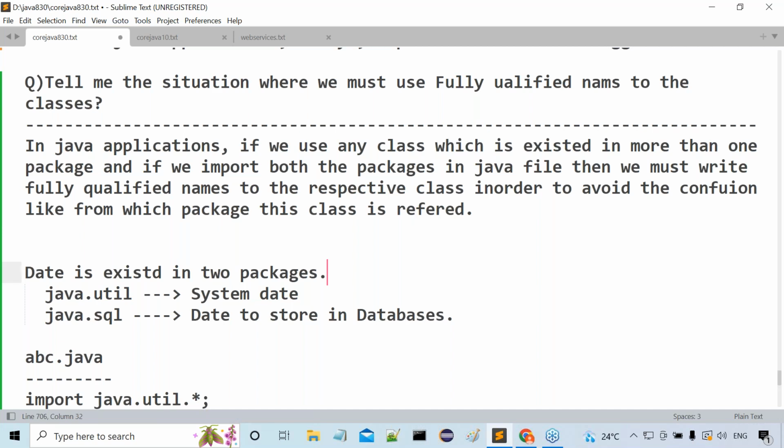I'm giving an example. What is that example? Date is a class that exists in two packages. What are the two packages? java.util and java.sql. Okay, fine.